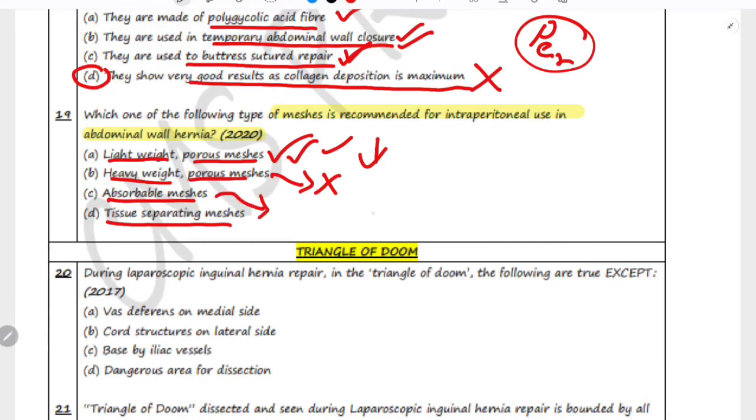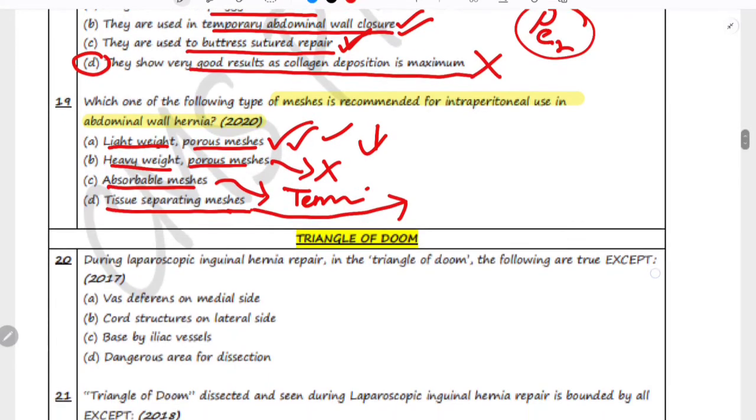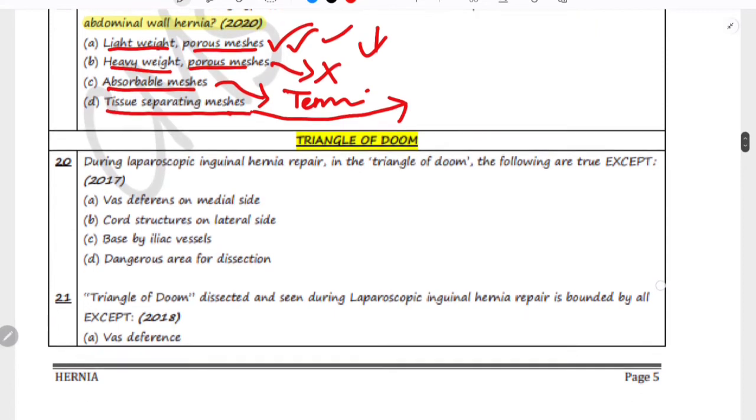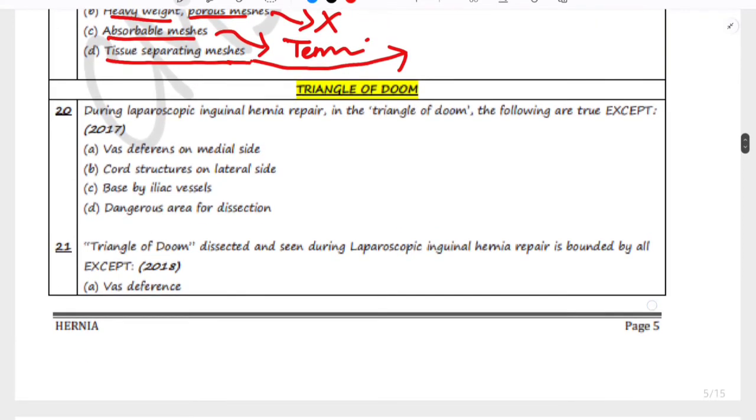Absorbable mesh can be used in certain situations, but they are not typically the first choice for intraperitoneal repair due to their temporary nature. So this is the main disadvantage, and tissue separating mesh is a different thing altogether. These are not typically used for intraperitoneal hernia repair, and their primary role is different from that of standard mesh that is used in abdominal hernia repair.